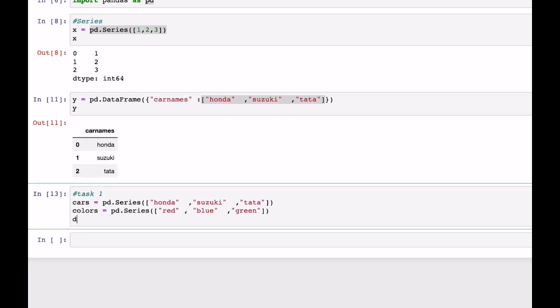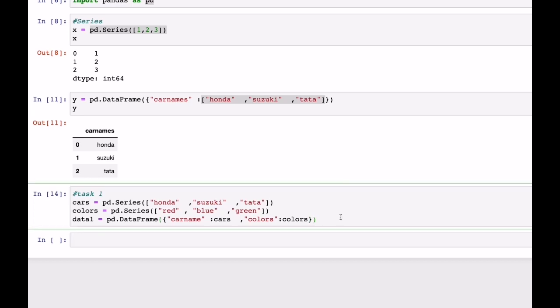Now data one is equal to pd dot DataFrame, with a capital D and F. In that I want this list, the first one having car name, which is text like this. Car name, having the keys cars. So this one I'll replicate here. And I want another one having colors. I'll replicate this with these colors. Okay, I'll put it here and shift enter.